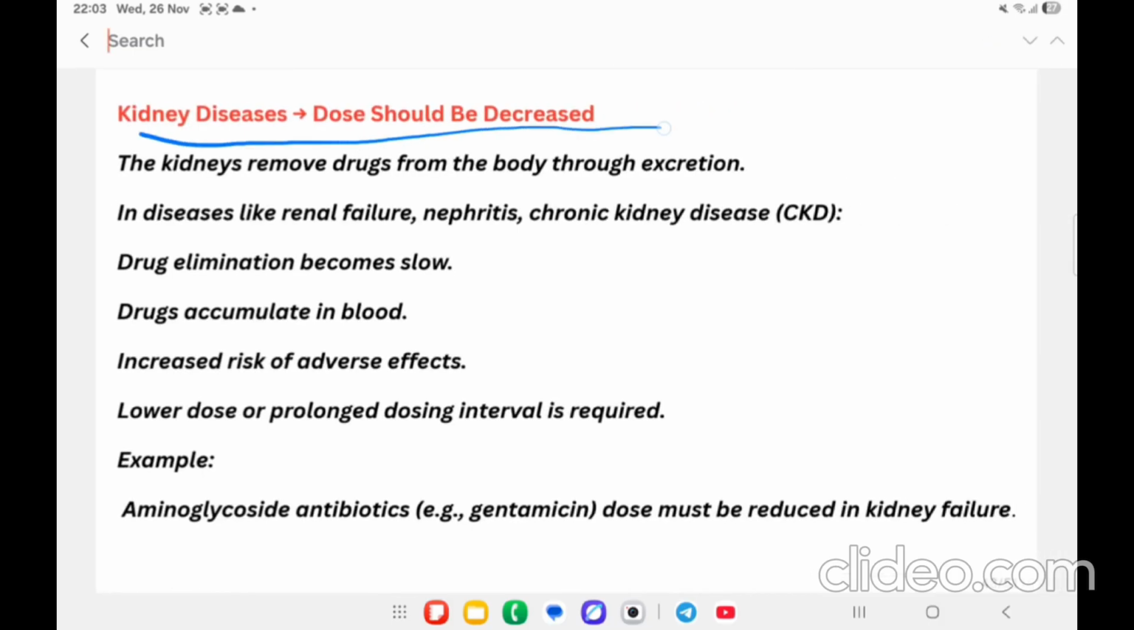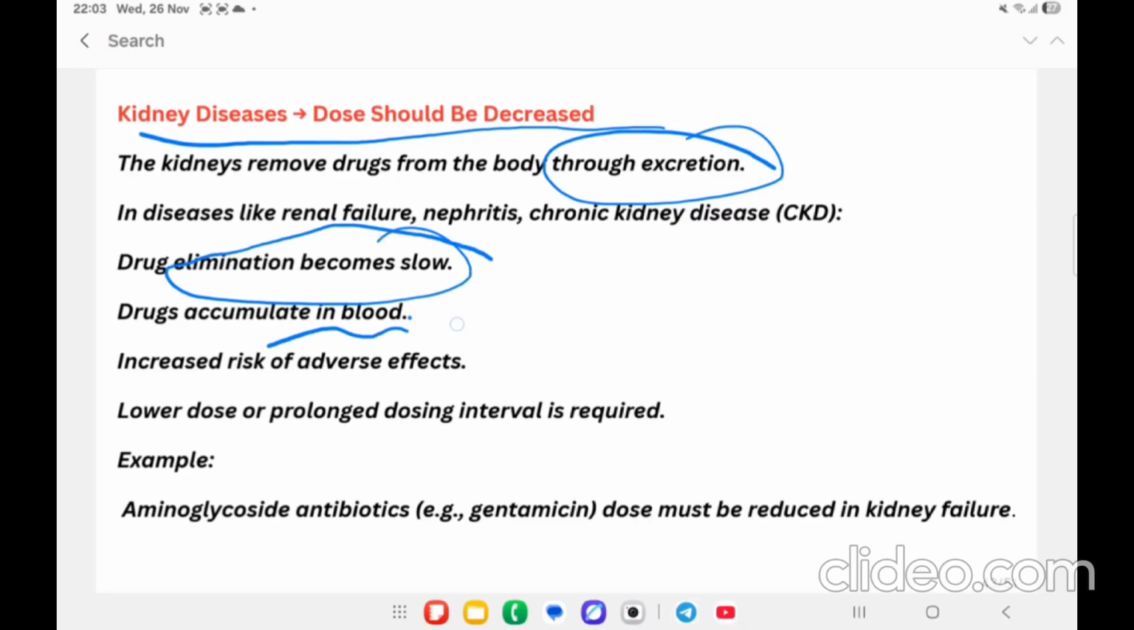In case of kidney disease, again there is a problem with the clearance of the drugs, that is excretion of the drugs. Because of the slow elimination, the drug is going to remain in the body, especially accumulation in the blood. Then there is an increased adverse effect. Then there is a chance of toxicity, especially in case of antibiotics like gentamicin.